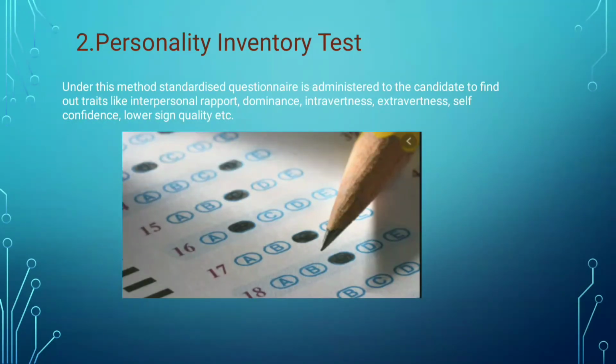Next we will see personality inventory test. So how it is done is like you will be having standardized questions. Okay, so you will be given some options and you have to choose the correct one. Okay, so this is for your interpersonal rapport, dominance, introversion, extroversion, self-confidence, and such qualities. So all this will be checked in personality inventory test. There will be some standardized questionnaire and you will be given some options to choose. So this is what is happening in personality inventory test.